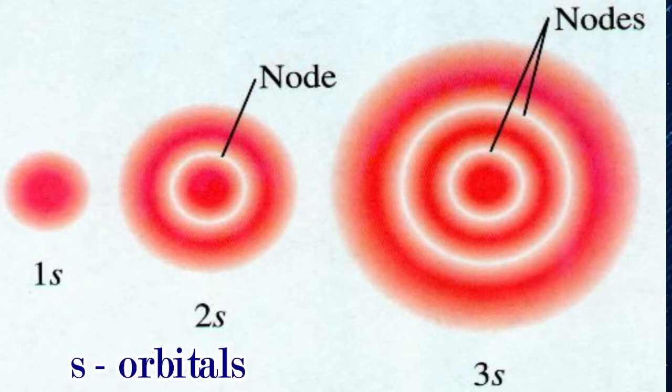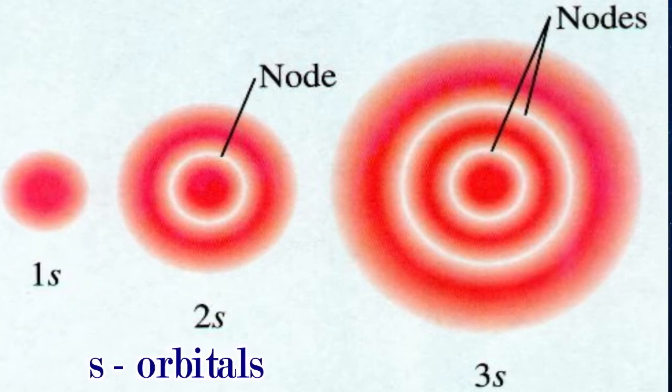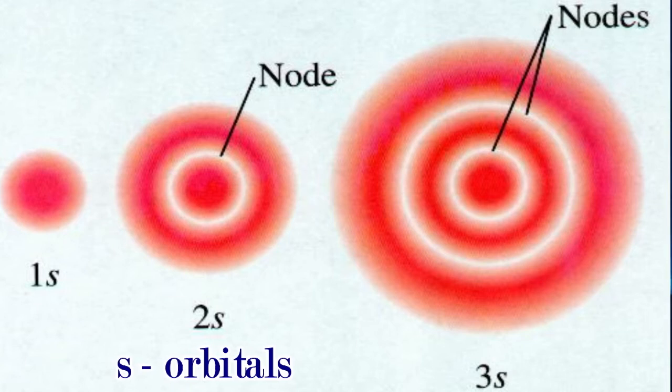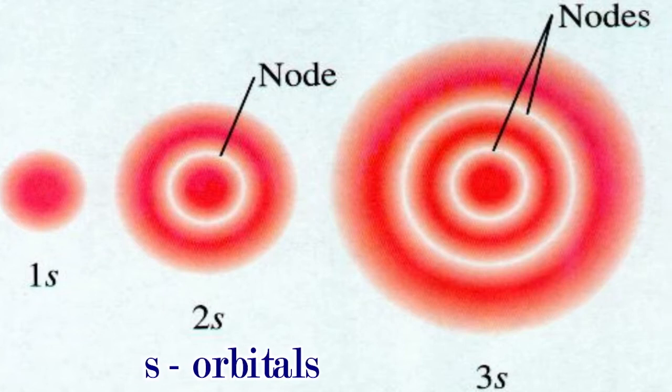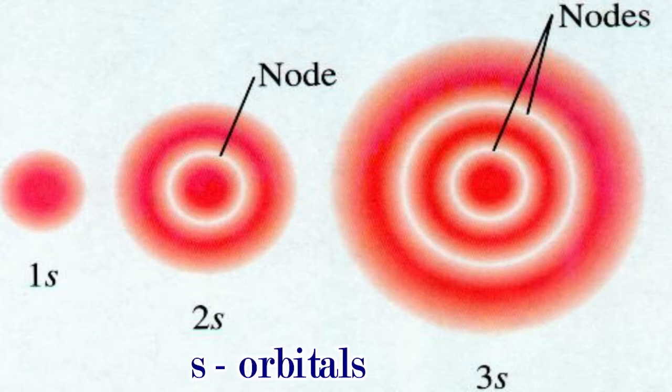Now, principal quantum number, I think you are not hearing for the first time, because you have studied this in class 11 also. And here also we will study it in the next lecture, what the principal quantum number is. But I am telling it very briefly, because without that we cannot move further. We are seeing 1s, 2s, and 3s. Here 1, 2, and 3 are the principal quantum numbers. I will not go into more details because it is in the next lecture.